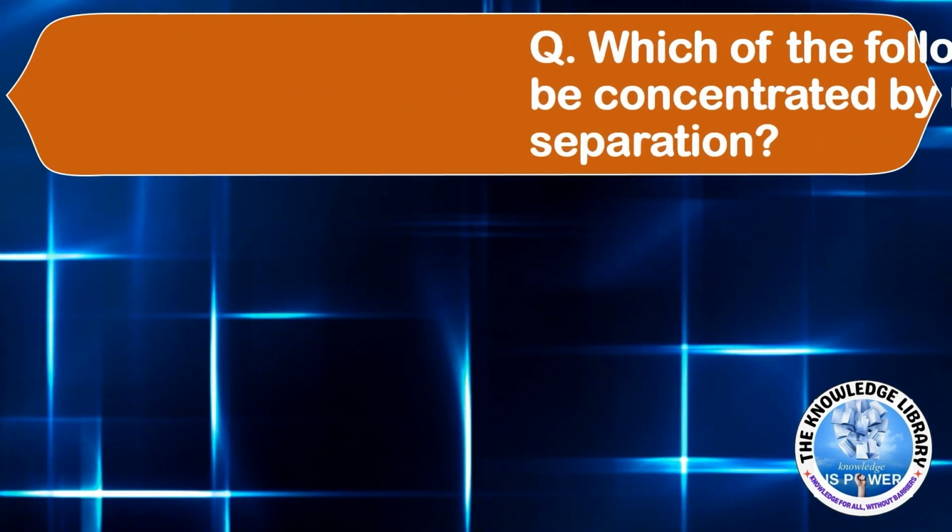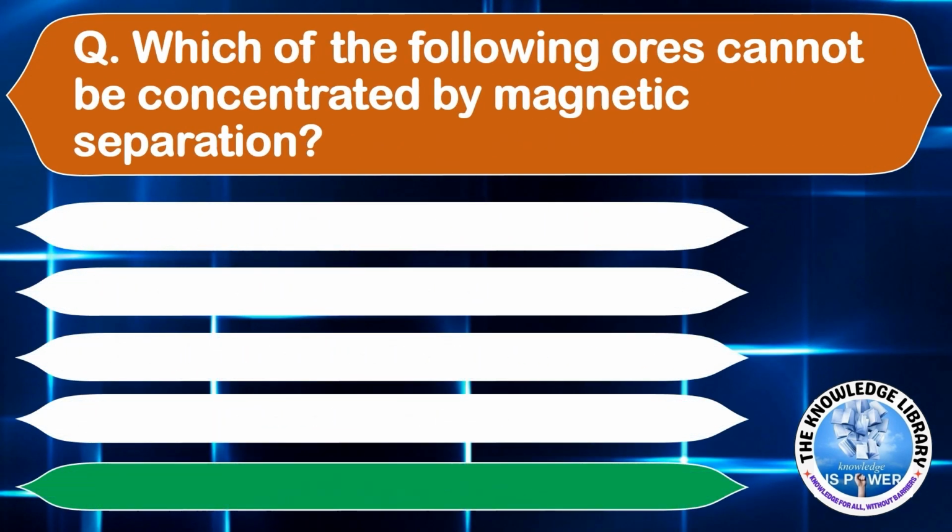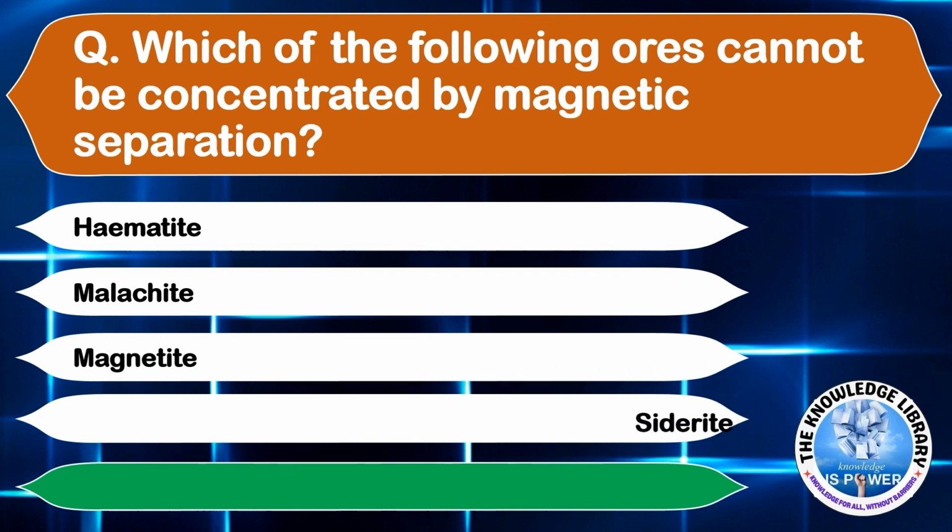Which of the following ores cannot be concentrated by magnetic separation? Option A, hematite. Option B, malachite. Option C, magnetite. Or option D, siderite. The correct answer is option B, malachite. Moving to the next question.